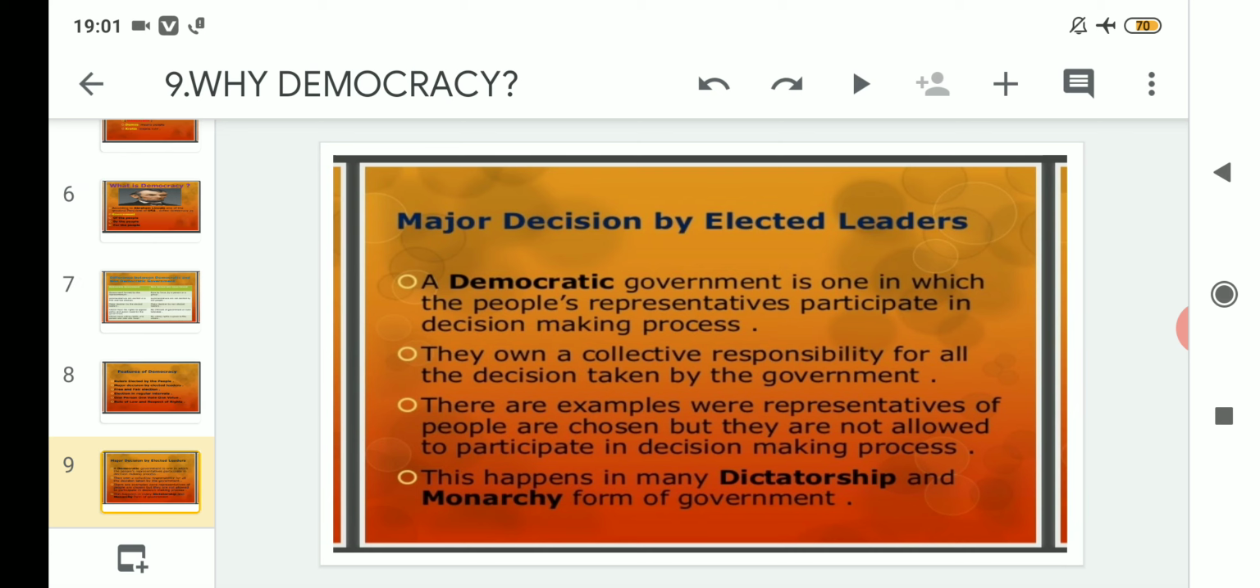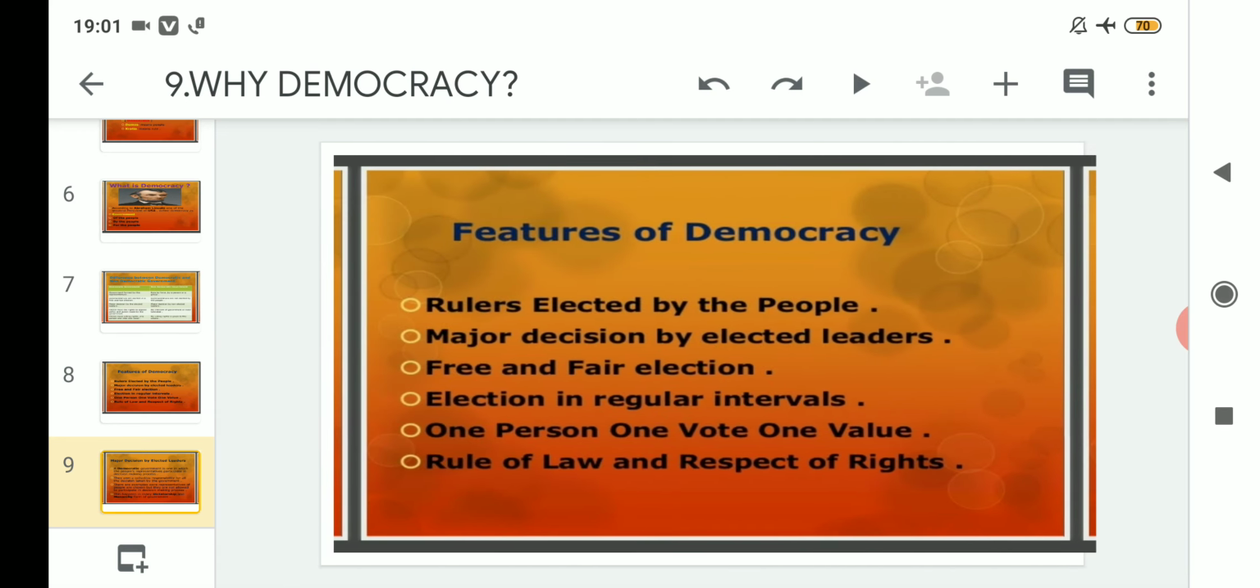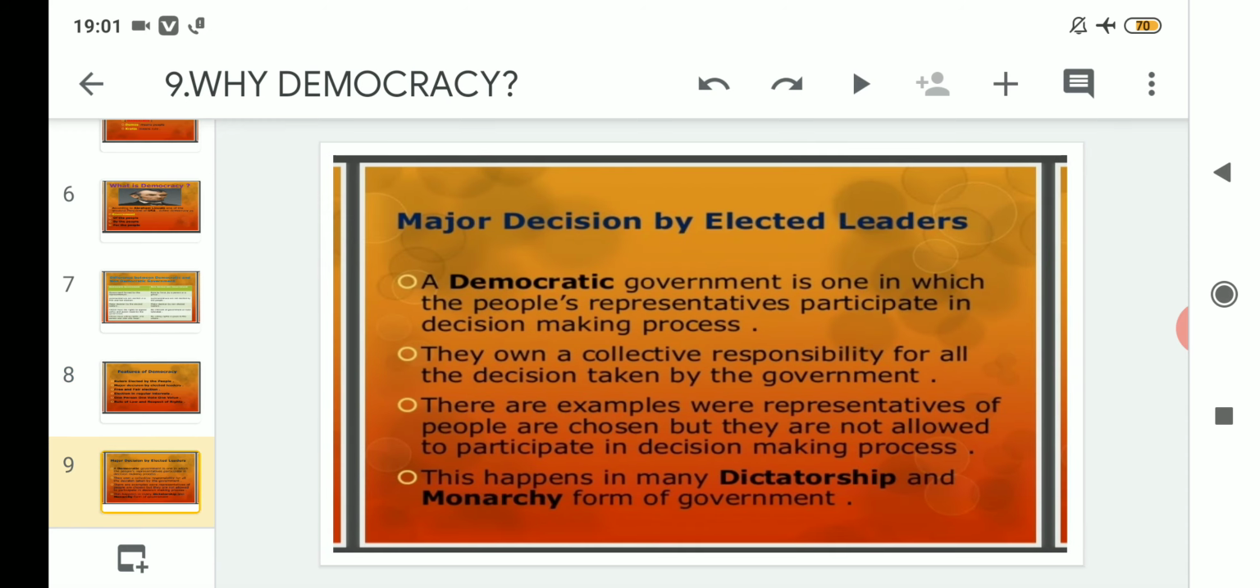After that, major decisions by elected leaders. That means this point was under the second feature of democracy. A democratic government is one in which people's representatives participate in the decision making process. Clear? So in a democratic government we participate and elect our representatives. They own a collective responsibility for all the decisions taken by the government.